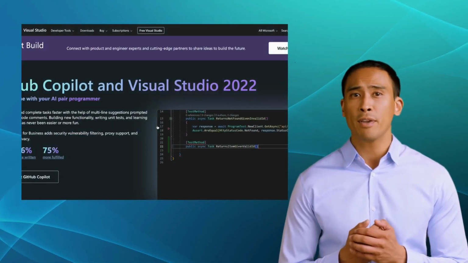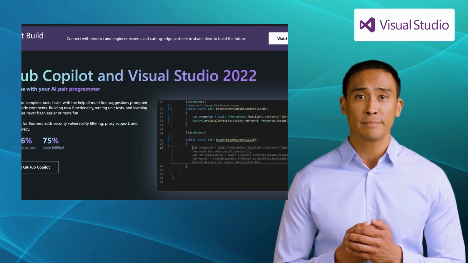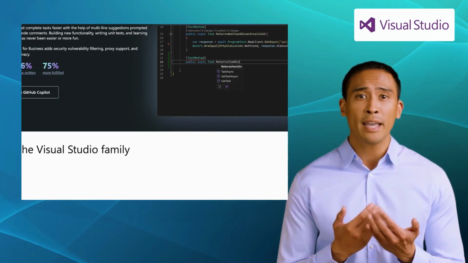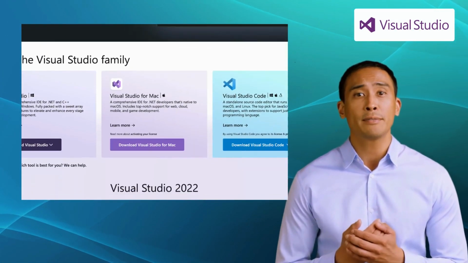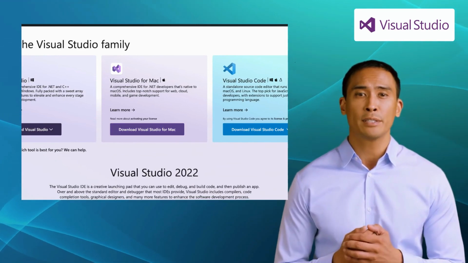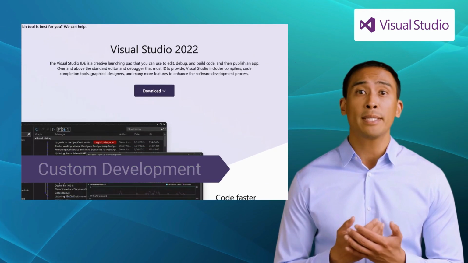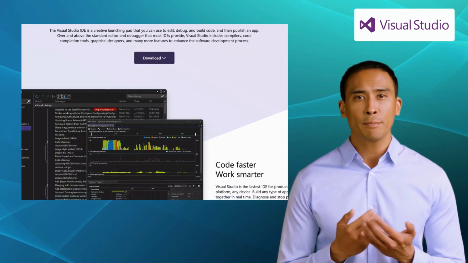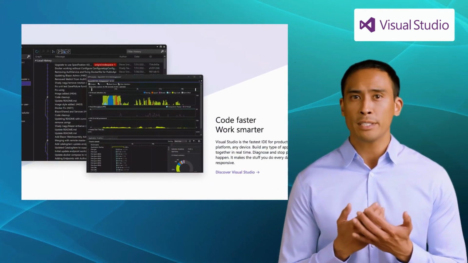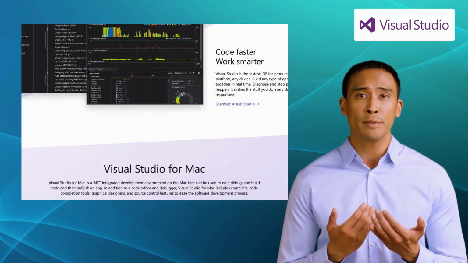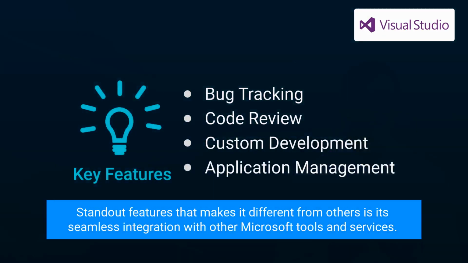The first alternative on our list is Visual Studio. Visual Studio is a widely acclaimed integrated development environment, IDE, developed by Microsoft. It offers a rich set of features including bug tracking, code review, custom development, and application management. It supports a wide range of programming languages and frameworks, making it a versatile choice for developers of all levels. And one of the standout features that makes it different from others is its seamless integration with other Microsoft tools and services.